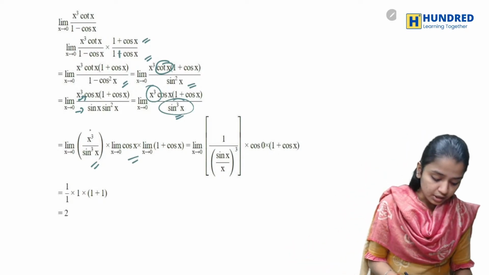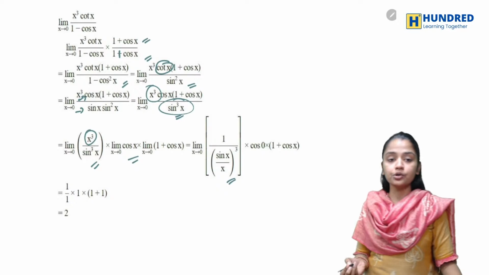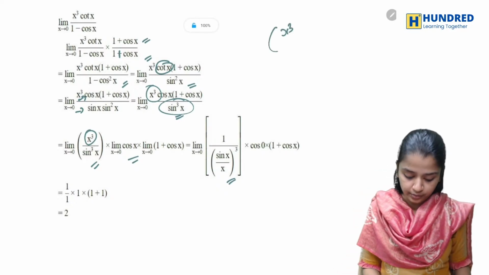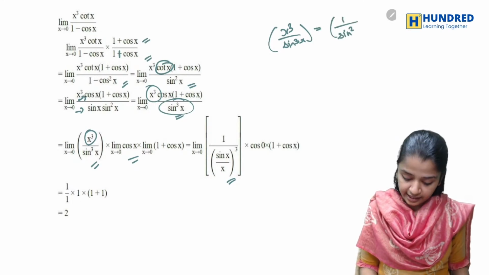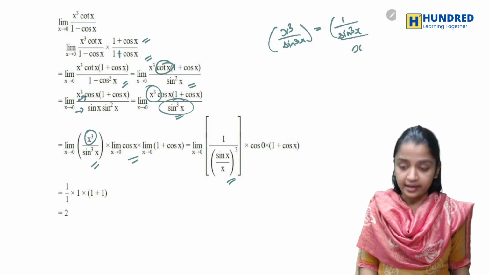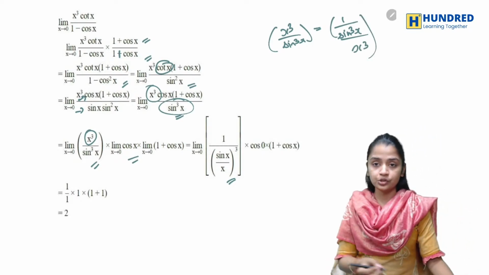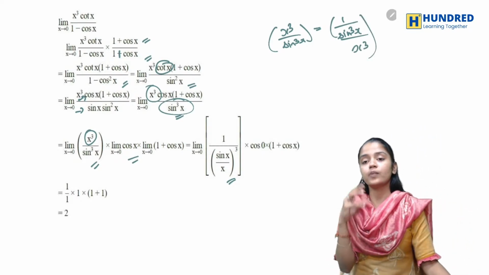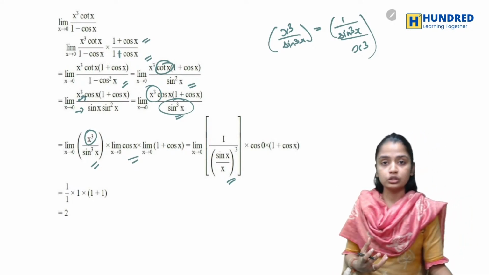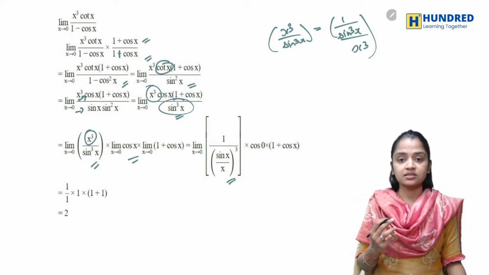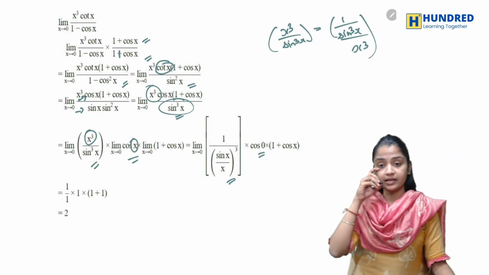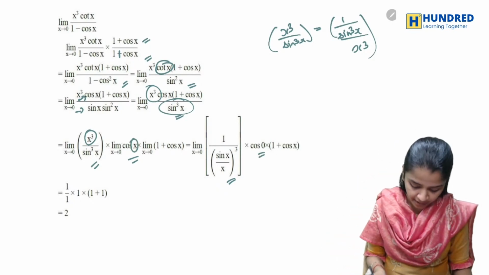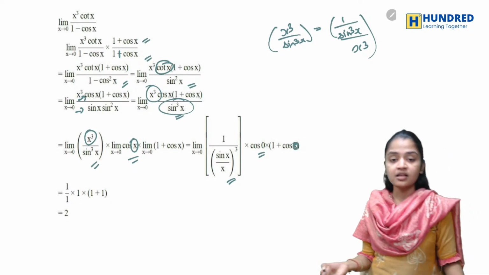Now here you have a cube in the numerator, right? You can do it as 1 by sin cube x by x cube. So you can take the cube outside and write it as a whole cube. So it is sin x by x the whole cube, and now here I'm substituting 0 in the limit place. Here also I'm substituting 0.